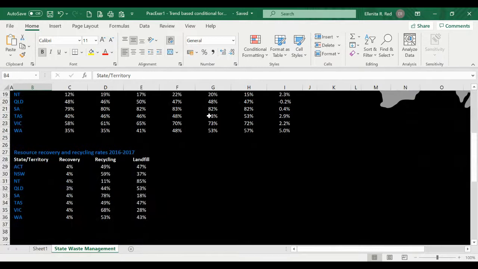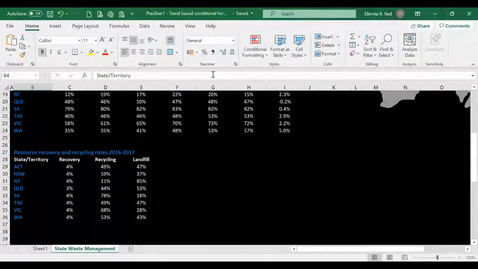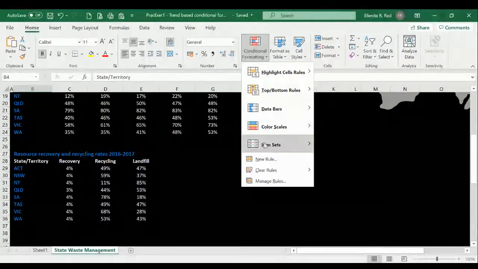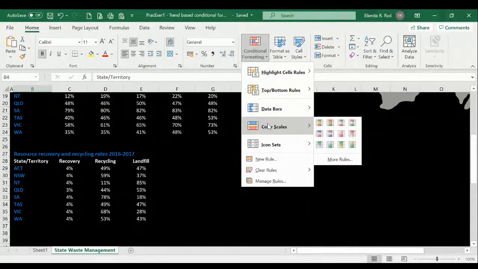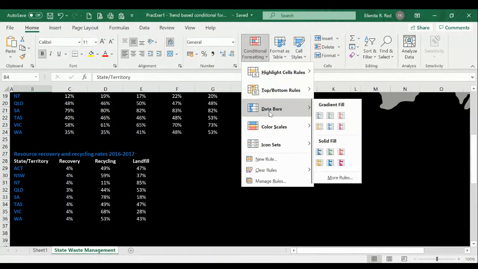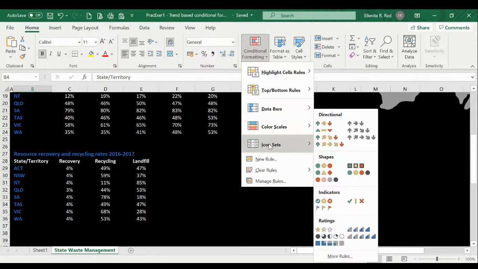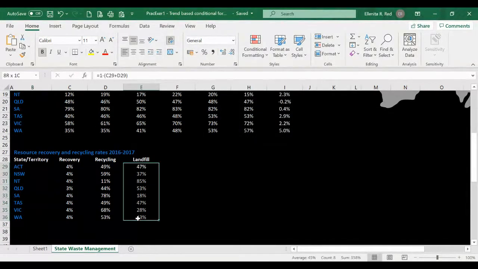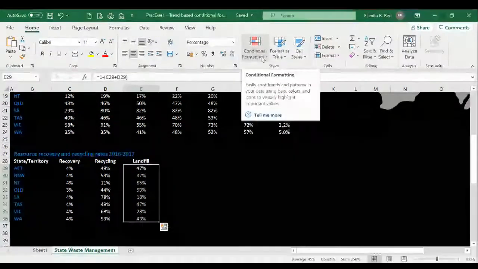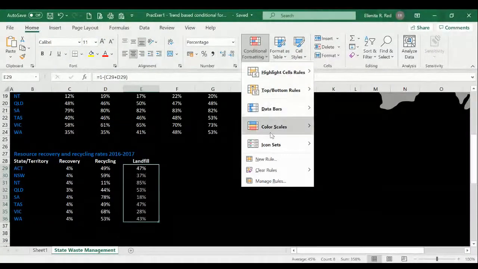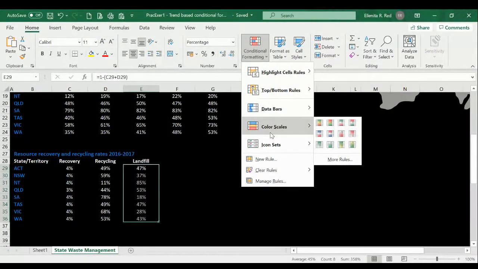Okay, so we will start first with the use of color scales, followed by data bars, and then the last one would be icon set. So the idea here is that we want to give emphasis on the data that we have here in our worksheet. Okay, so let us start with landfill. You have to select the cell, you go to conditional formatting, and then let us apply color scales.